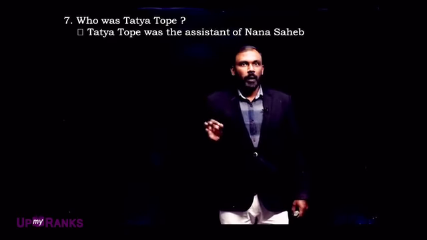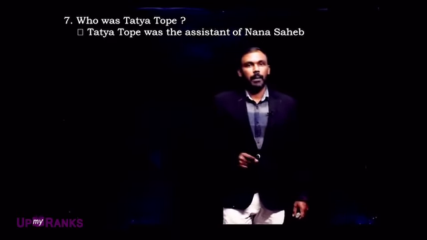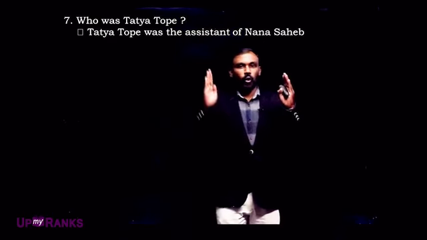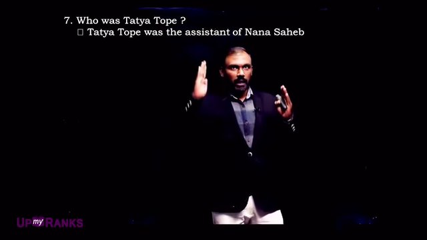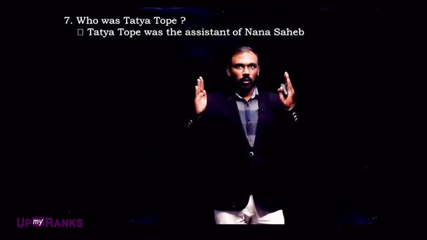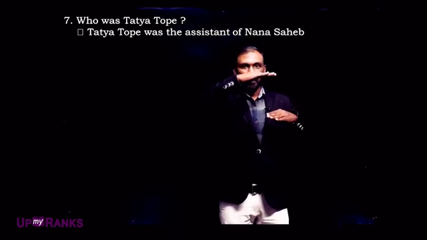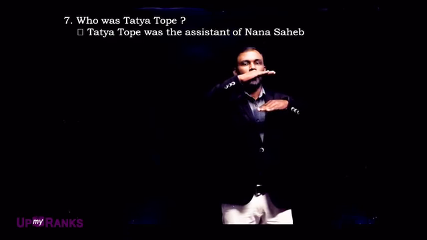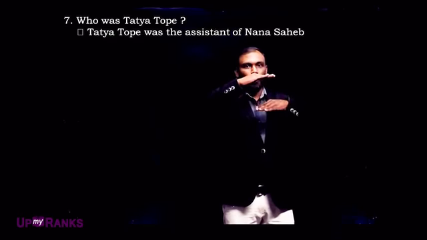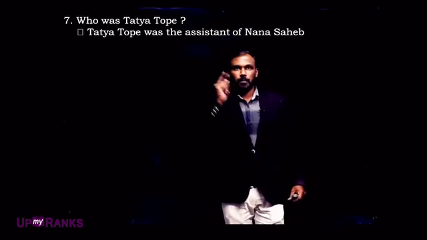So Tatya Tope is the assistant of Nana Saheb. Now you should know both: Nana Saheb is the leader in Kanpur, and Tatya Tope is the assistant.